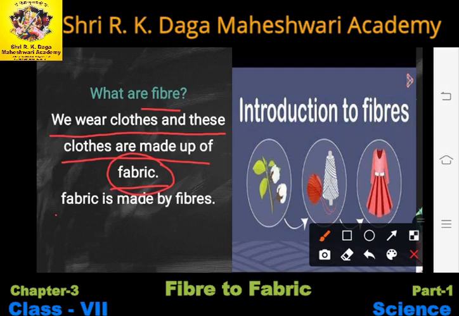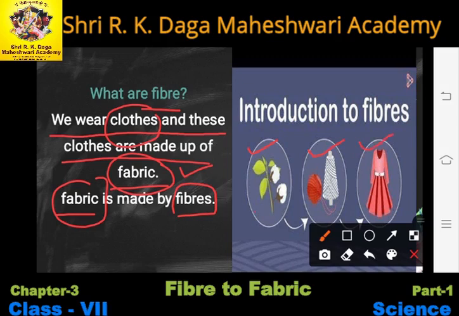So our clothes are made up of fabric. Okay, and where do we get this fabric from? This fabric we get from fibers. Okay, so these fibers are used to make the fabrics, and those fabrics are used to make our clothes. For example, as you can see in the diagram here, we have cotton, right? This cotton is nothing but a fiber, and this fiber is used to make a fabric, as you can see in the second diagram, and then this fabric is used to make a cloth.